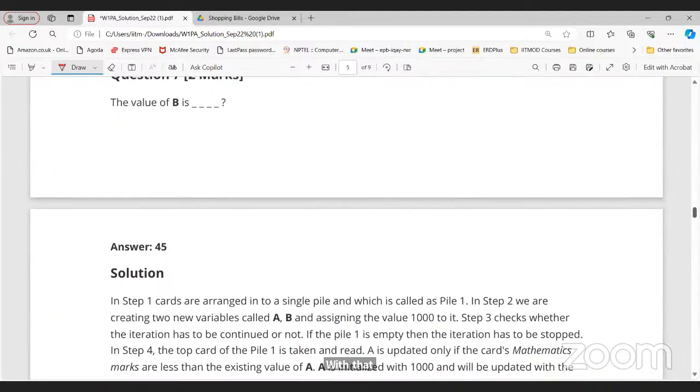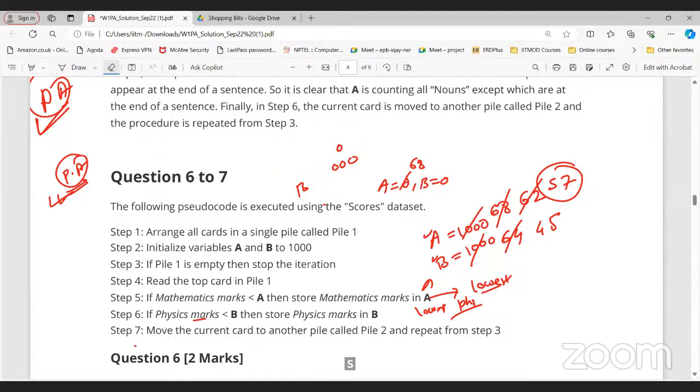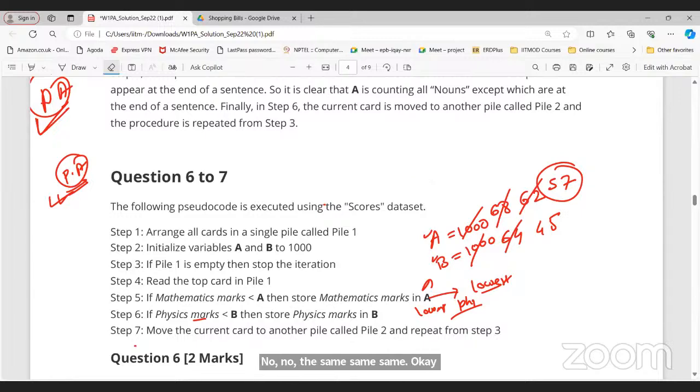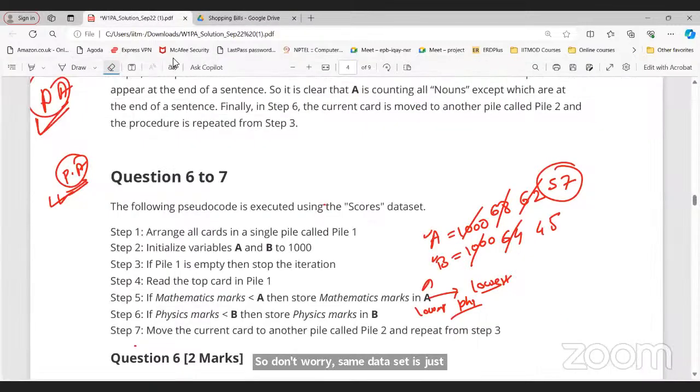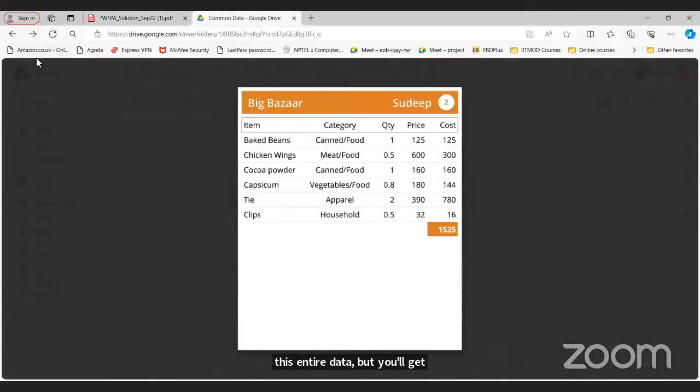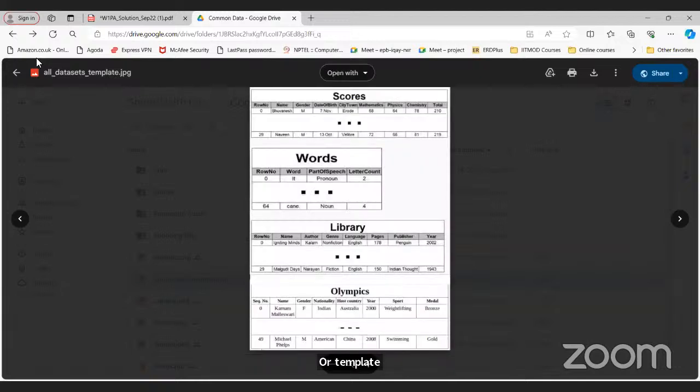Sir, do the datasets differ for the graded assignment and non-graded assignment? No, it is the same. We can use the same dataset. For the offline qualifier exam also, the same dataset is used. So you will not get this entire data, but you will get a template of it. Here you can see all the dataset templates are in the folder. That will be given in the question.